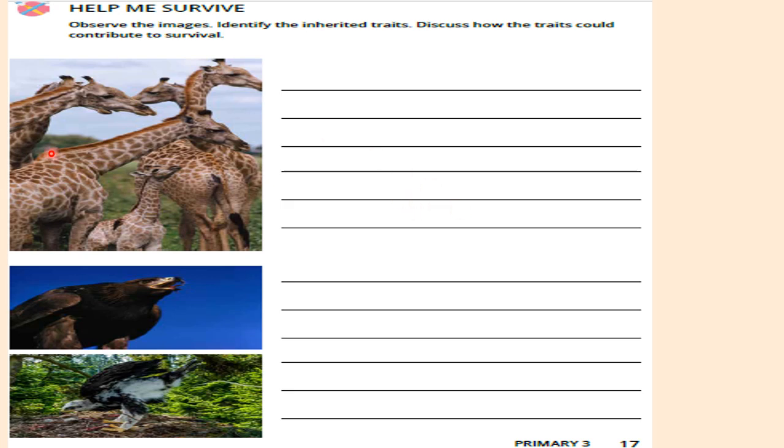So now let's see these pictures we have here. A group of giraffes. Can you tell me what is the unique trait, or what are the traits that these giraffes have? Long necks. Yes, they have long necks to help them survive, to eat from trees. As the trees are tall, they also have long necks.